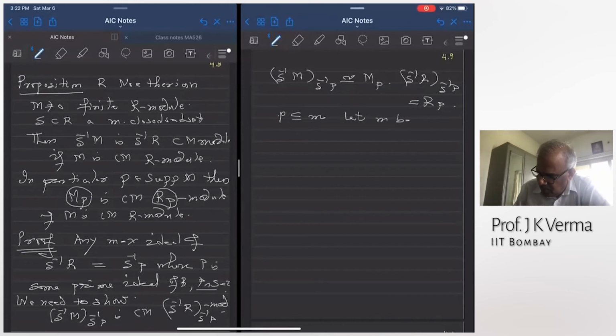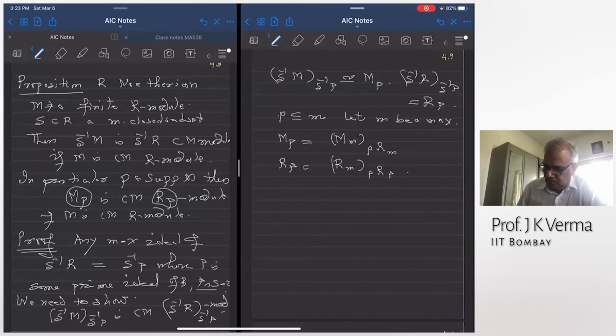Let m be a maximal ideal. Then M localized at P is equal to M localized at m and then localized at the extension of P. And similarly, R localized at P is equal to R localized at m and then localized at the extension of P. Mm is a Cohen-Macaulay Rm module. I want to check that MP is a Cohen-Macaulay RP module.